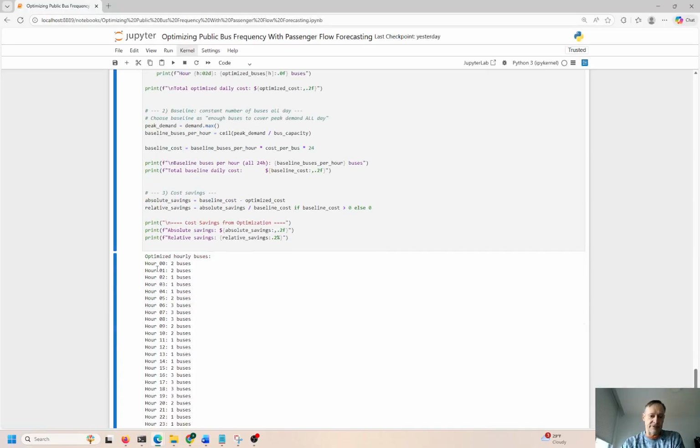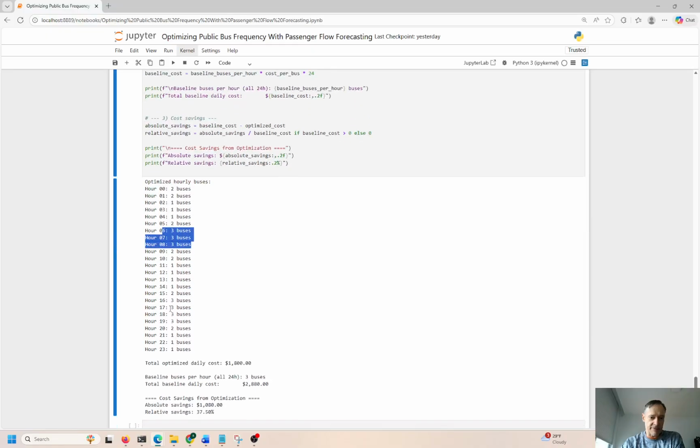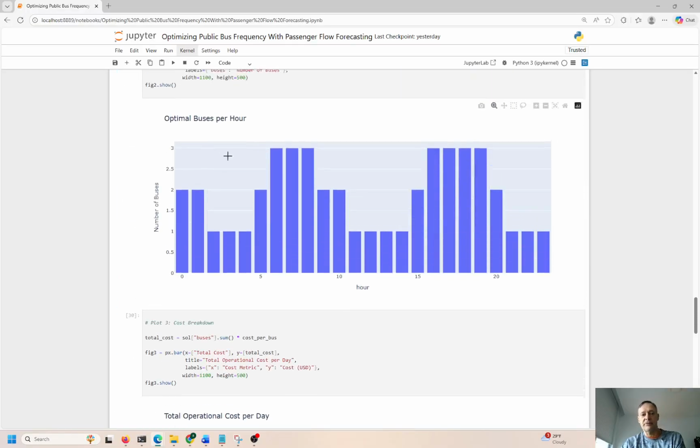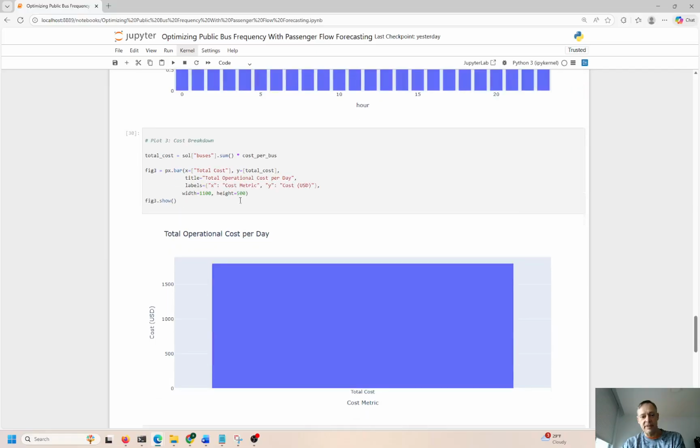Optimized hourly buses. So we saw this before. Okay, so in the morning commute, 3 buses, right? In the evening commute, 3 buses from 4 p.m. to about 7 p.m. This is the graph that we saw before. So morning peak, evening peak, right there.